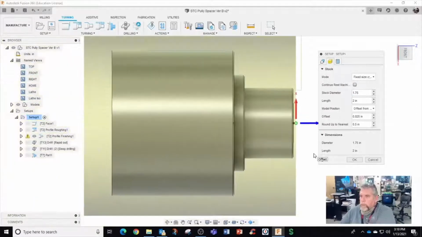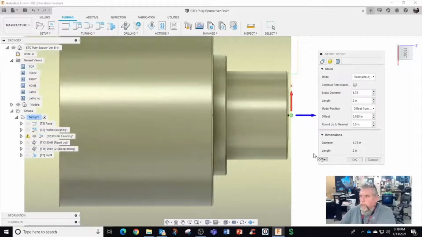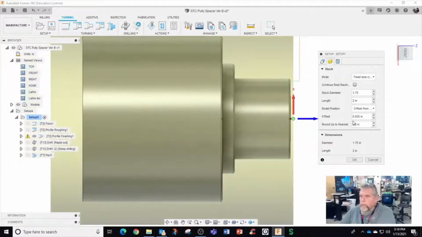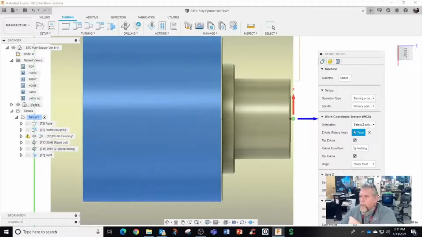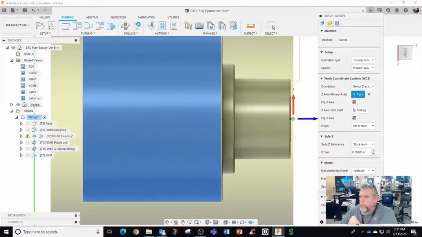That's what we had for material. A little bit big, but that's fine. And I changed the length to kind of represent what we had, but I can leave it at that. Fixed size cylinder. And I want to learn more about Safe Z. All right, I'm going to hit OK on the setup.